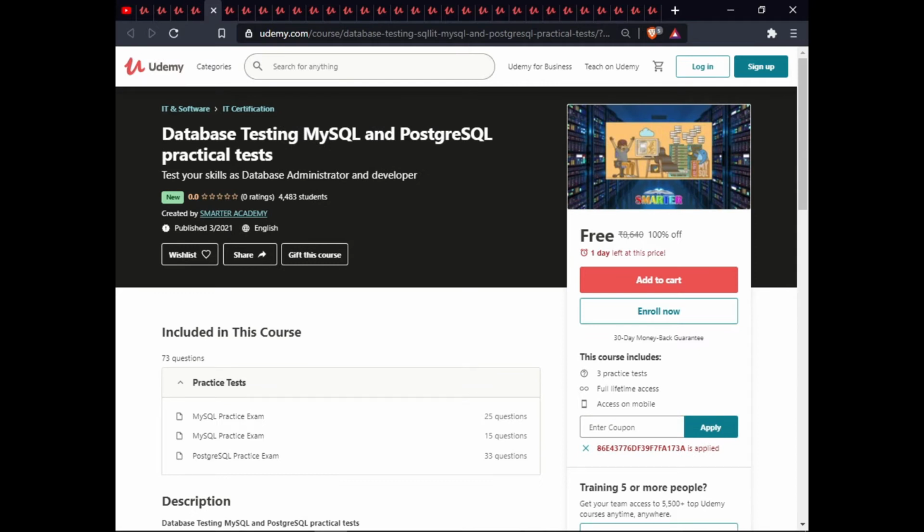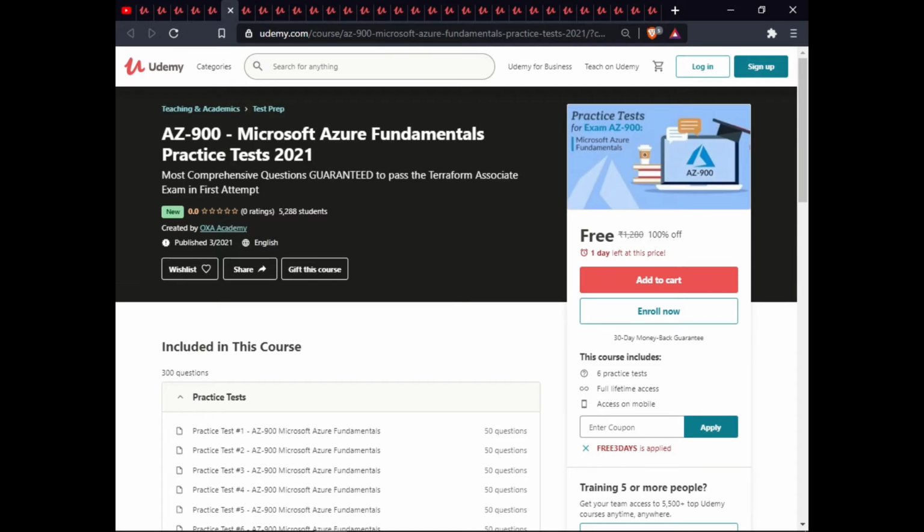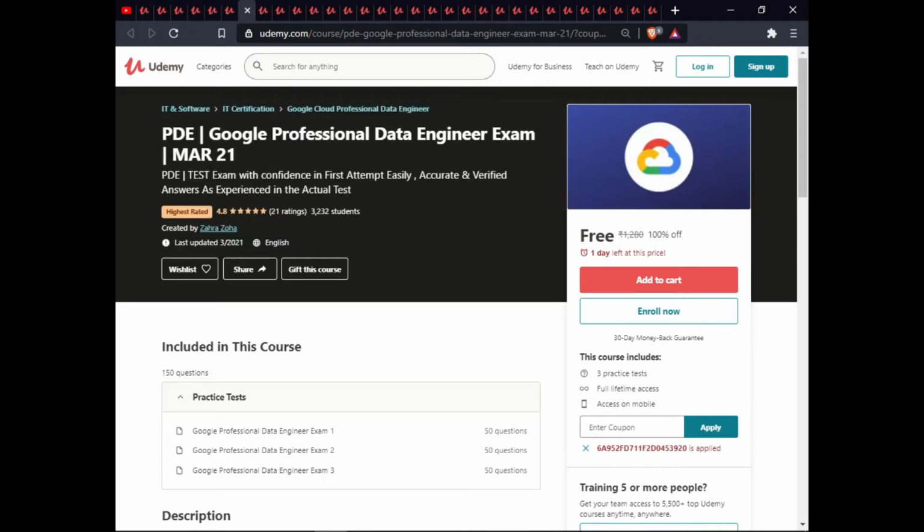The next course is Database Testing, MySQL and PostgreSQL Practical Test. This course includes 3 practice tests, full lifetime access, access on mobile. The next is AZ-900 Microsoft Azure Fundamentals Practice Test 2021. This course includes 6 practice tests, full lifetime access, access on mobile. The next is PDE Google Professional Data Engineer Exam March 21. This course includes 3 practice tests, full lifetime access, access on mobile.